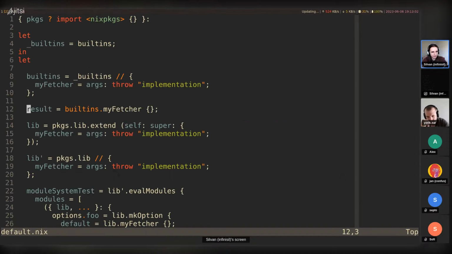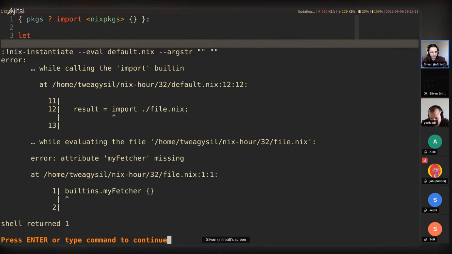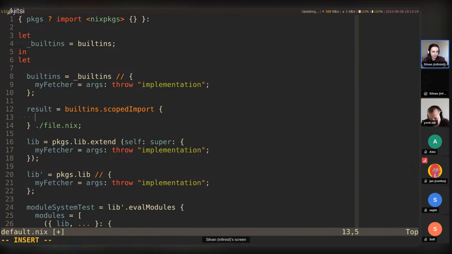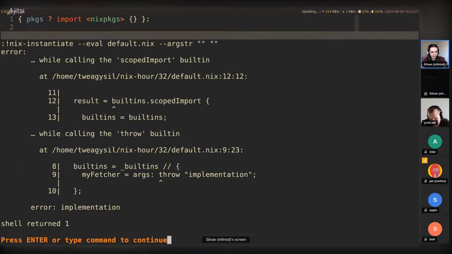I'll just import file.nix, and it gives the same result: myFetcher is missing. But if we use builtins.scopedImport, we can give a scope that the file is called with. In here, we could say builtins is equal to the builtins we have in the current scope. Now this actually works. We get the implementation.